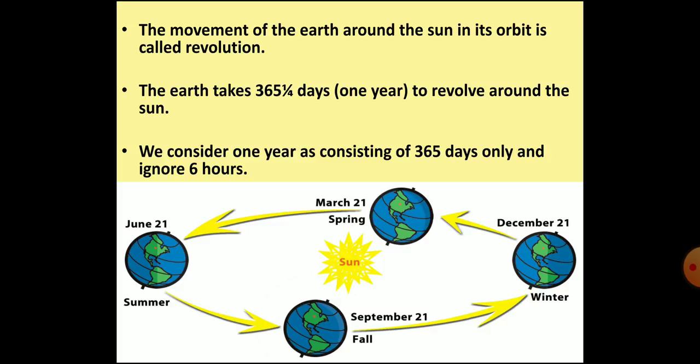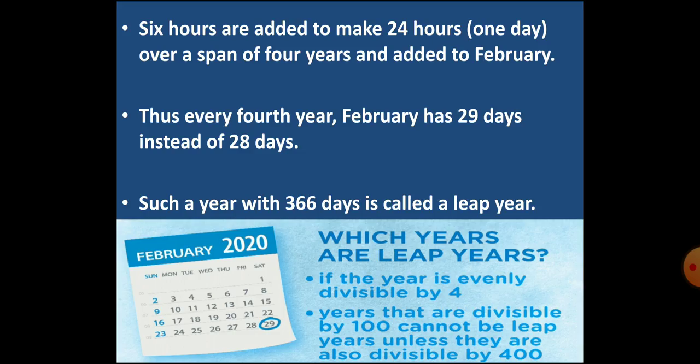Now, let's learn about the second motion of the earth, in which it revolves around the sun in its orbit. The earth completes one revolution in 365 days, 6 hours. This one revolution makes 1 year. But for our convenience, we consider 1 year as having 365 days only. The 6 hours, that is 1/4 day left every year, are added as one more day to the month of February every 4th year. 6 hours into 4 equals 24 hours, which is equal to 1 day.